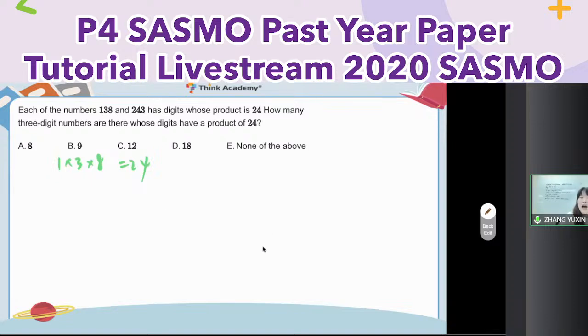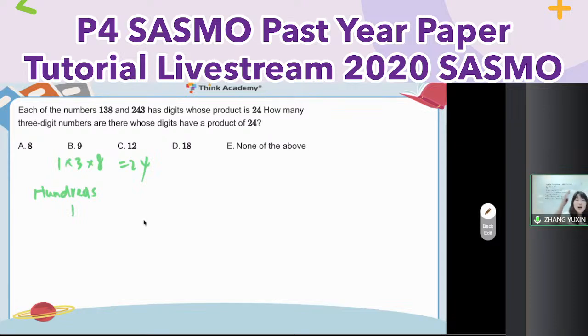Okay, so let me see how many three-digit numbers can follow the pattern. There are 3 digits. So first of all, if I make sure the first digit, the number in the hundreds place, must be 1, how many pairs in total? I think there are only 1, 2, 3, 4 pairs, right?